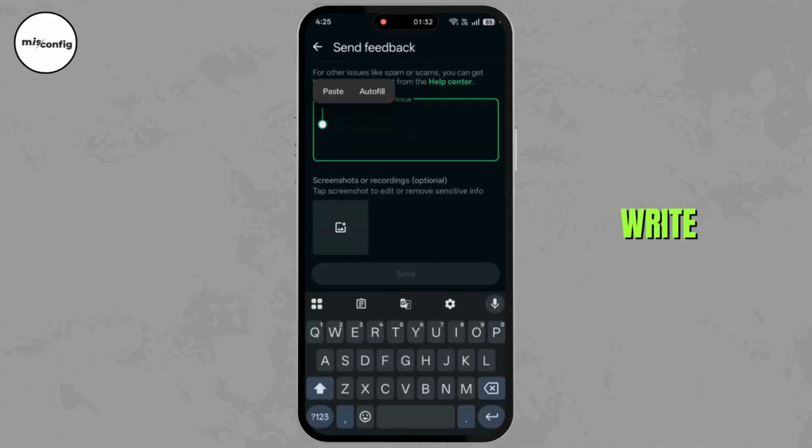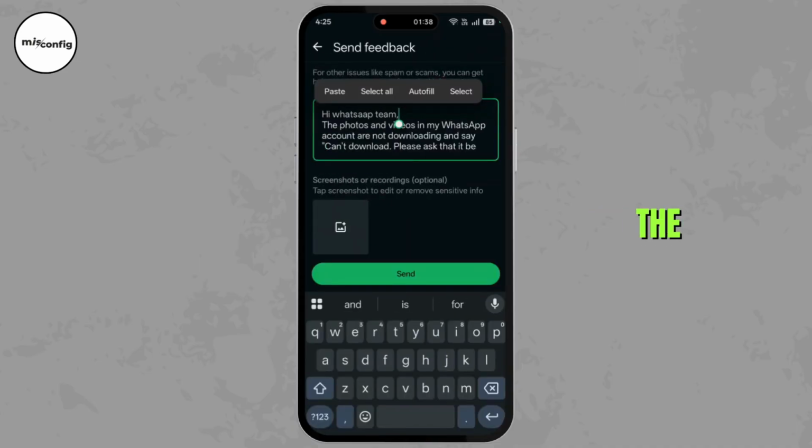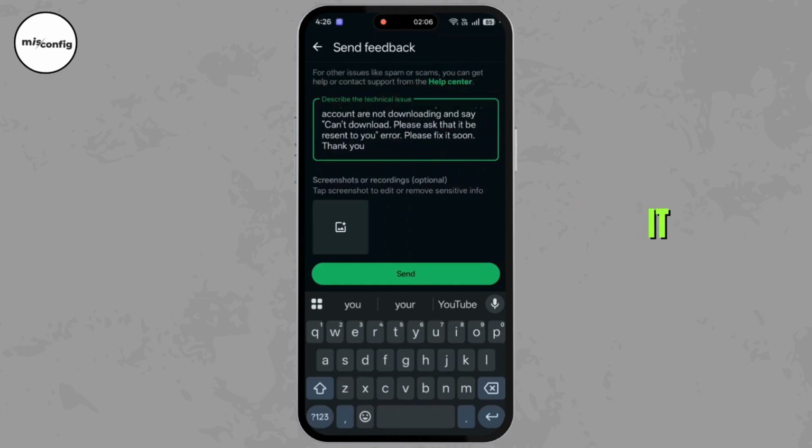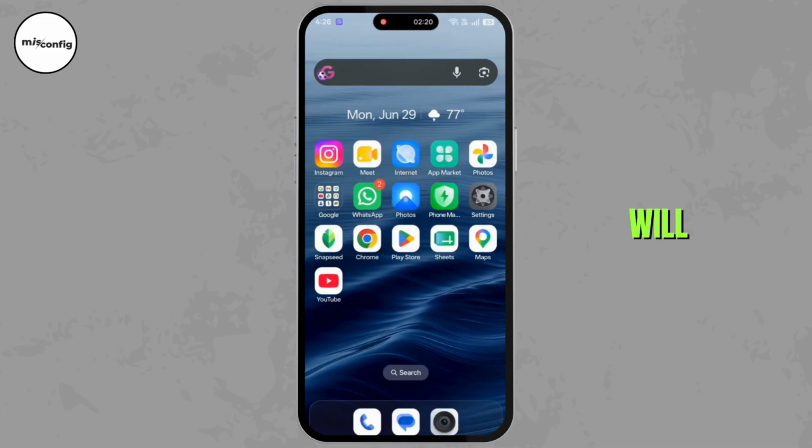Here, report this problem. Write, "Hi WhatsApp team, the photos and videos in my WhatsApp account are not downloading. And it says, 'Can't download, please ask that to be resent to you' error. Please fix it soon, thank you." Then click Send. And your issue will be reported to WhatsApp and they will fix it soon.